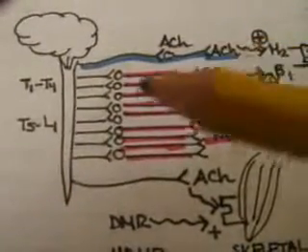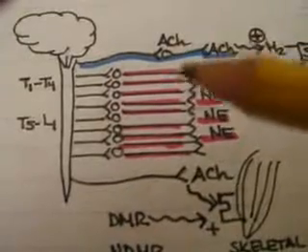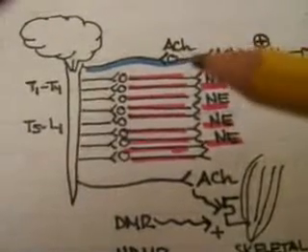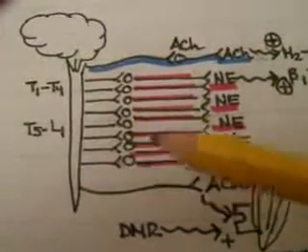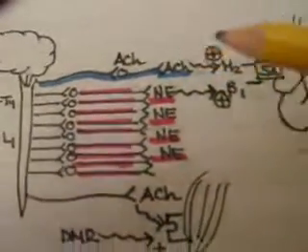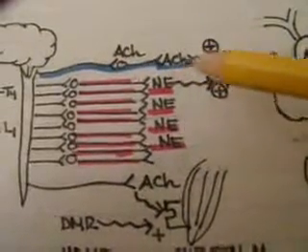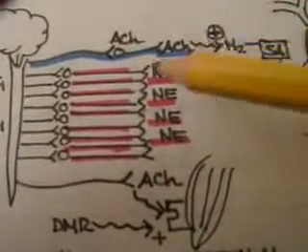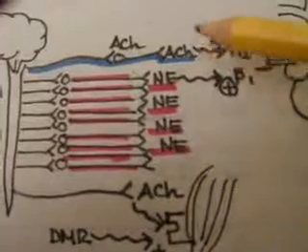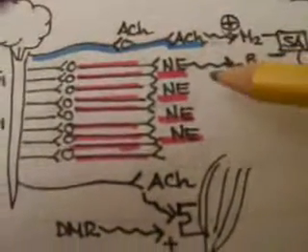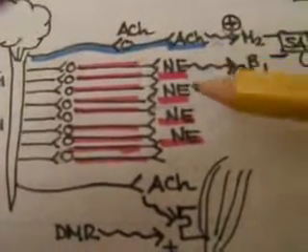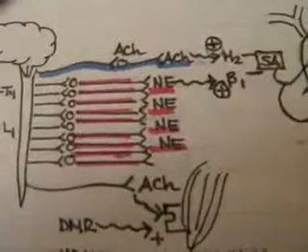The similarity between the two systems is that at the ganglionic synaptic cleft, or at the synapse at the ganglion, both the parasympathetic nerves and the sympathetic nerves release acetylcholine. But the difference is at the nerve terminal of the postganglionic fibers, in which the parasympathetic nervous system releases acetylcholine, which binds to the muscarinic and the nicotinic receptors, and the sympathetic postganglionic fibers release, for example, norepinephrine, which binds to the adrenergic receptors such as the alpha and beta receptors.